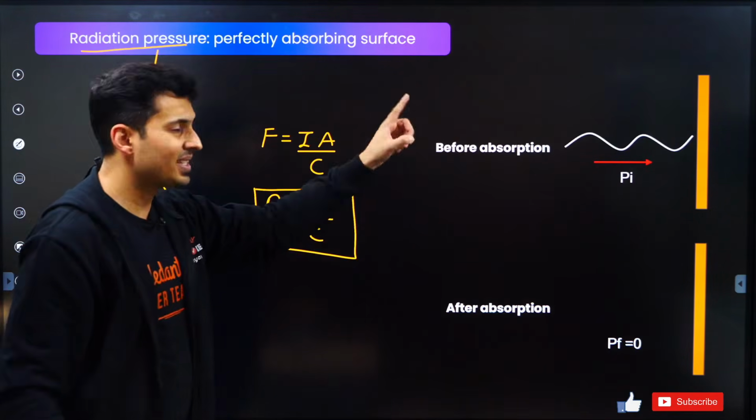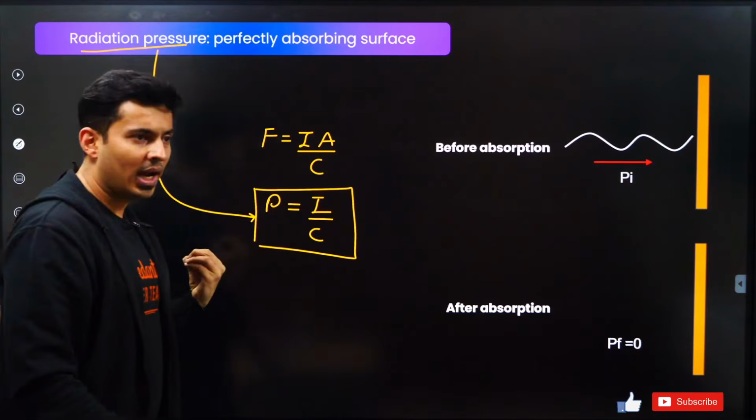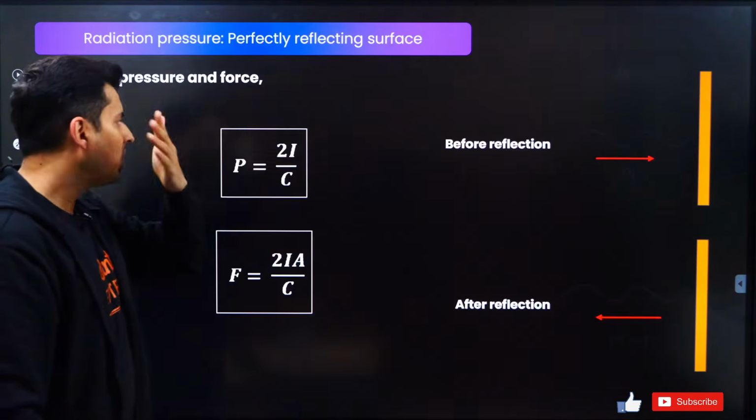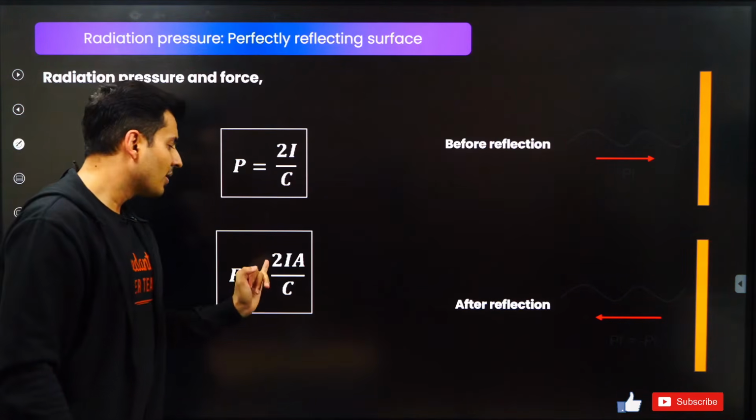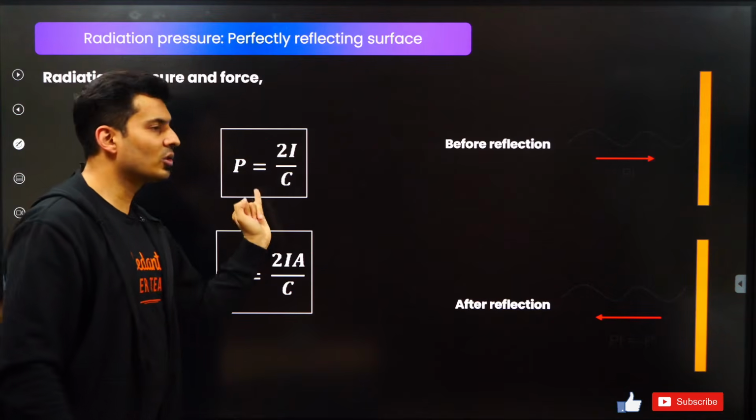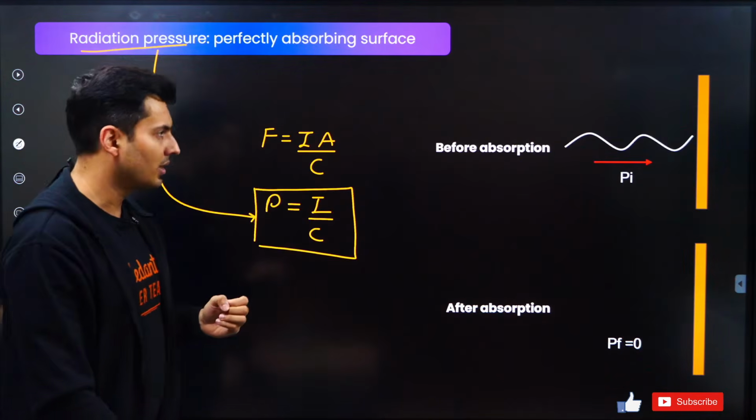If the surface is absorbing, that is one case. If it is reflecting, the incident photon will come back. The change in momentum is twice as much. So the formula for the force will be 2IA by C, and the formula for the radiation pressure is 2 times I by C, which is exactly double of the absorption case.